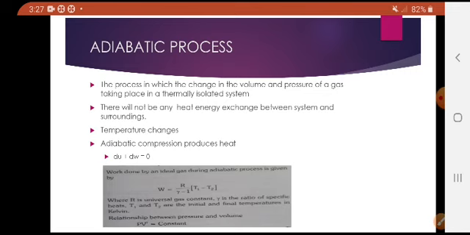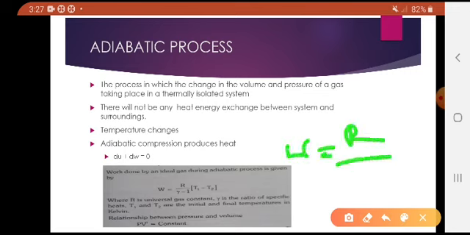For example, when a football or a cycle tube bursts, the air inside suddenly expands and becomes cool. This is an adiabatic expansion. When sound travels in air, the compressions and rarefactions produced are adiabatic changes. Here, the work done by the adiabatic process is W equals R by gamma minus 1 into T1 minus T2, where R is the universal gas constant, gamma is the ratio of the specific heats, T1 is the initial temperature, and T2 is the final temperature.